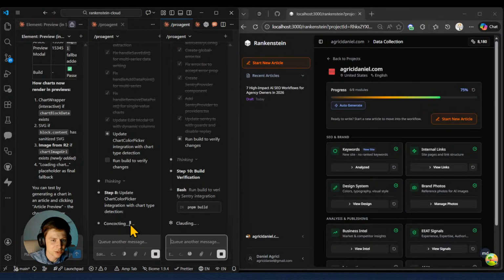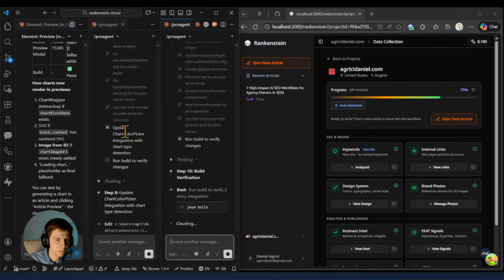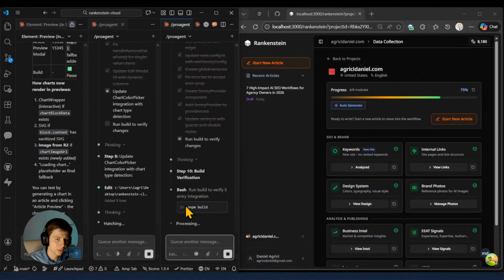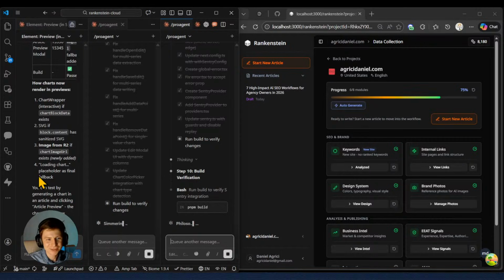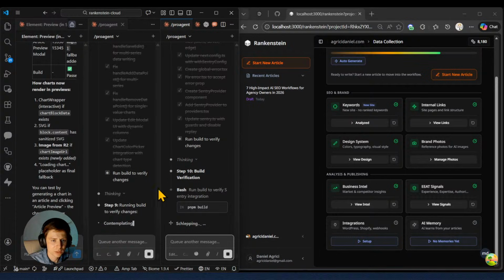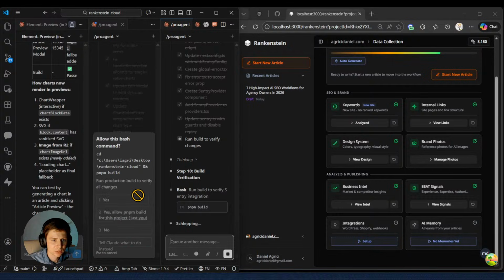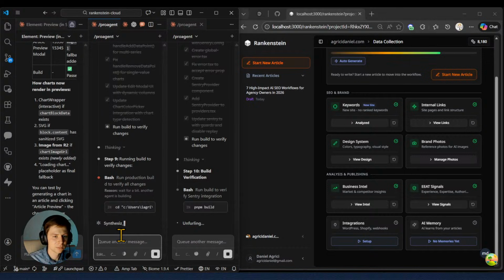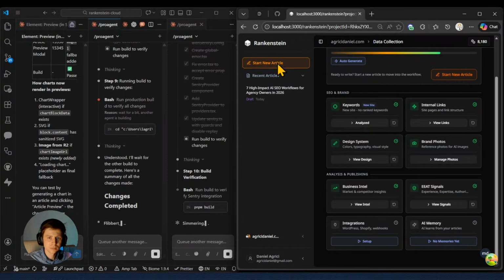Here, by the way, this agent will soon come with a build. See, run build to verify changes. Again, the other agent is building right now, so I don't want them to intersect with each other. I'll just say, hey man, just wait. Another agent is building. Just wait for a bit. After they finish, I will step on running build to verify changes. It's easy as that. And I'm just going to wait.